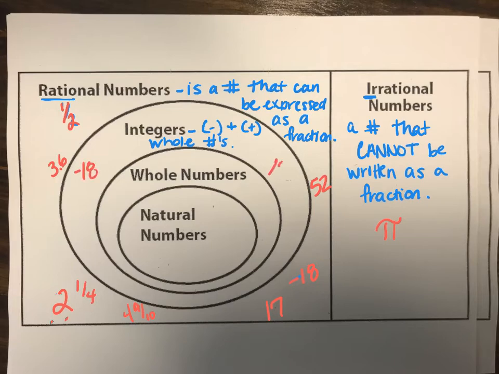How about positive 18? How about -265? How about 3? Those are all integers, and we can range anywhere as long as they're negative or positive whole numbers. Okay? 0 is an integer. Are you good with that? Okay, do you remember this from last year a little bit, I hope?